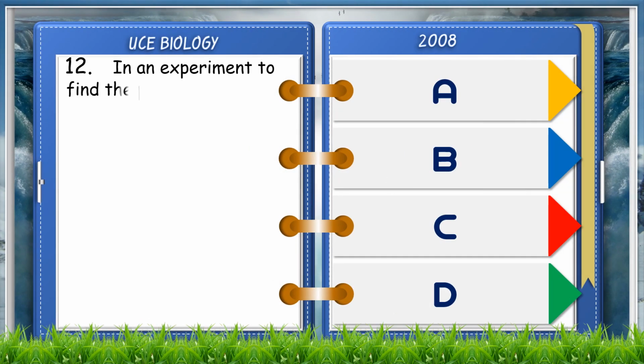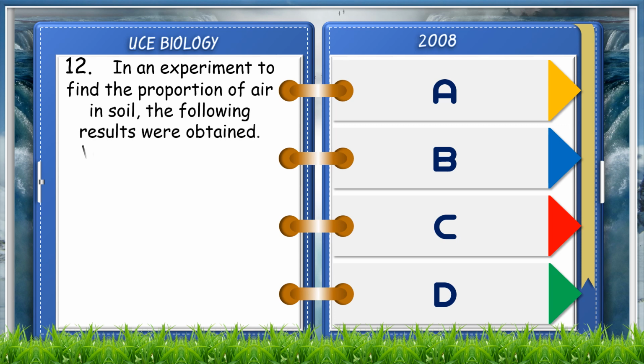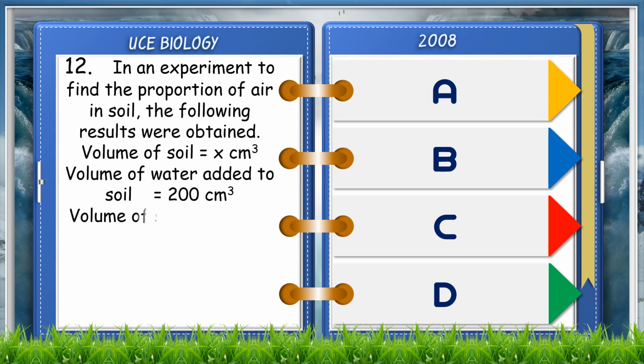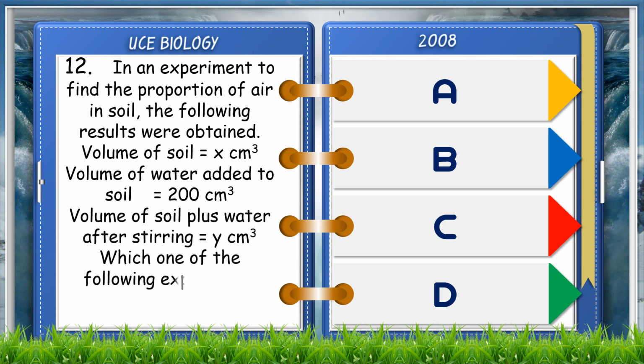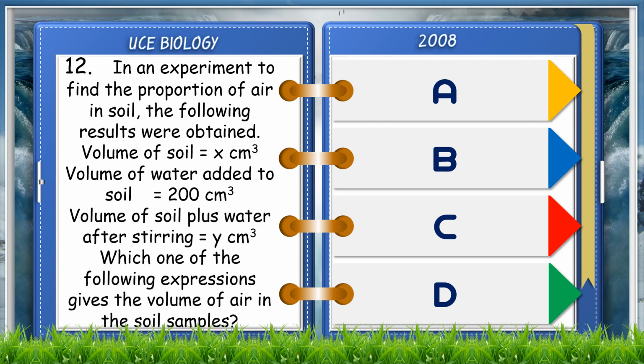In an experiment to find the proportion of air in soil, the following results were obtained. Volume of soil is equal to x cubic centimeters. Volume of water added to the soil equals 200 cubic centimeters. Volume of soil plus water after stirring equals y cubic centimeters. Which one of the following expressions gives the volume of air in the soil sample?